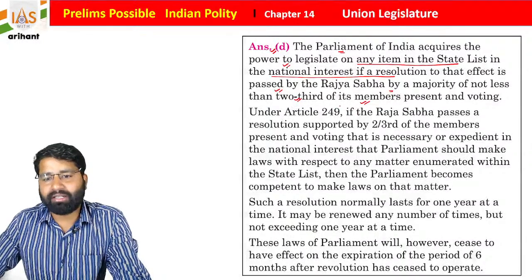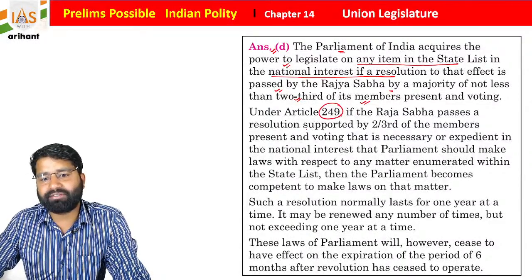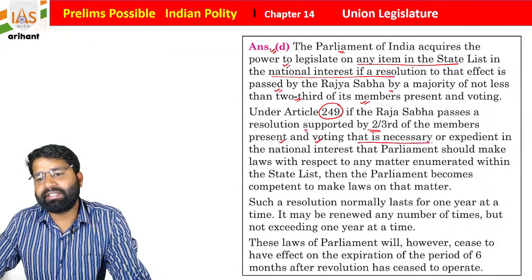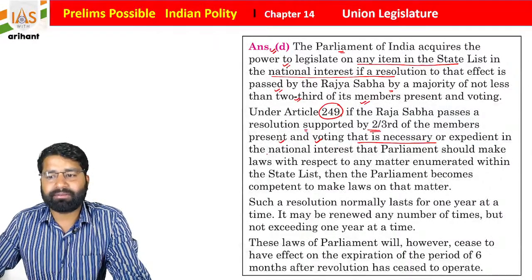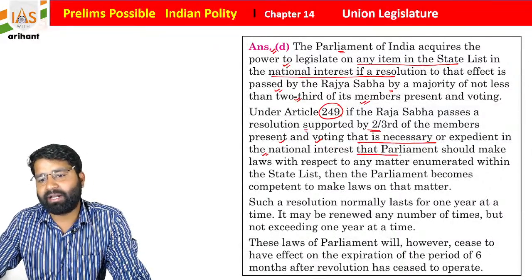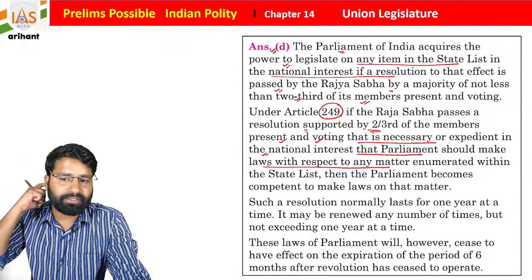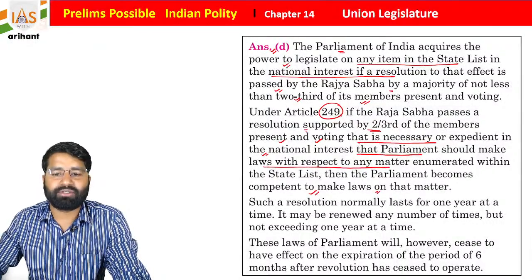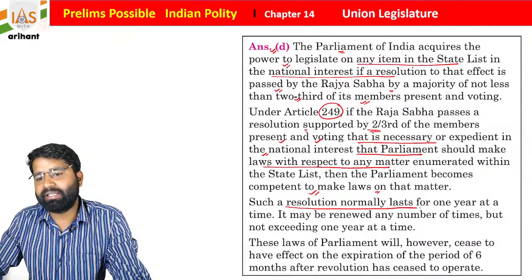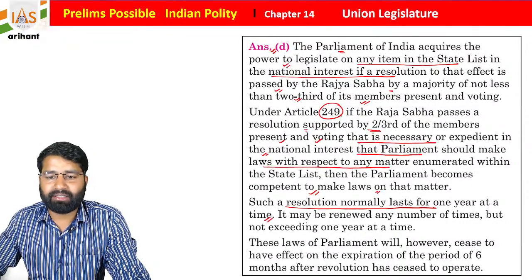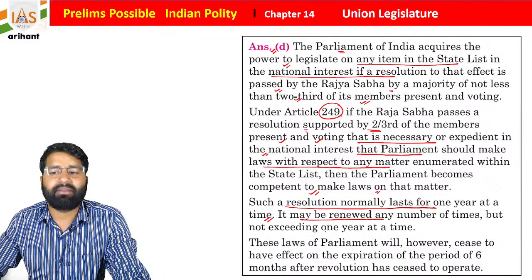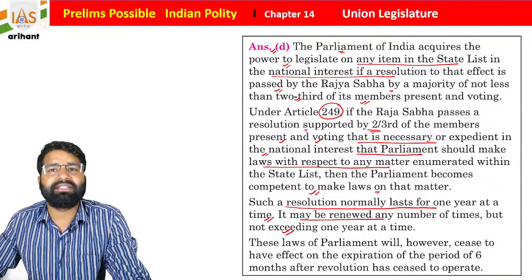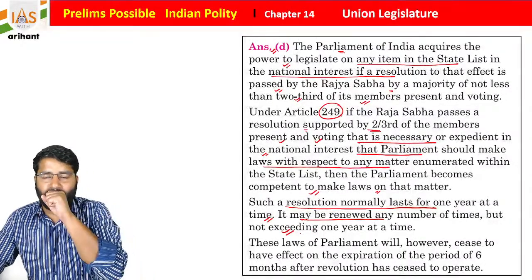Under Article 249, if Rajya Sabha passes a resolution supported by 2/3 of its members present and voting, that it is necessary and expedient in the national interest that Parliament should make laws with respect to any matter enumerated within the State List, then Parliament becomes competent to make law on that matter. Such a resolution normally lasts for 1 year at a time. It may be renewed any number of times, but not exceeding 1 year at a time.